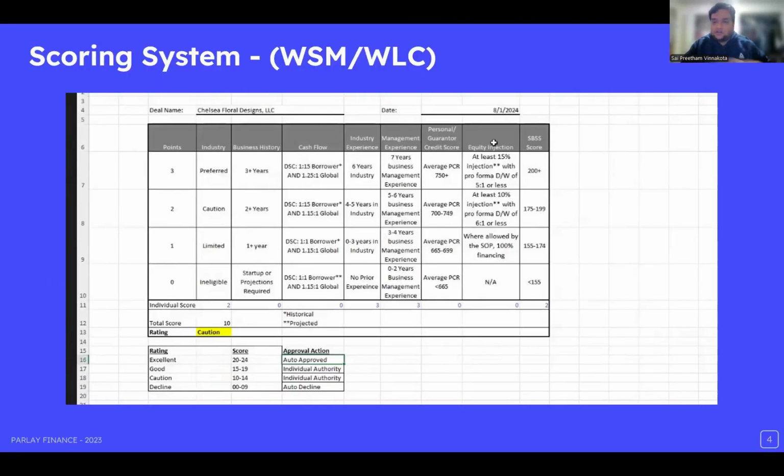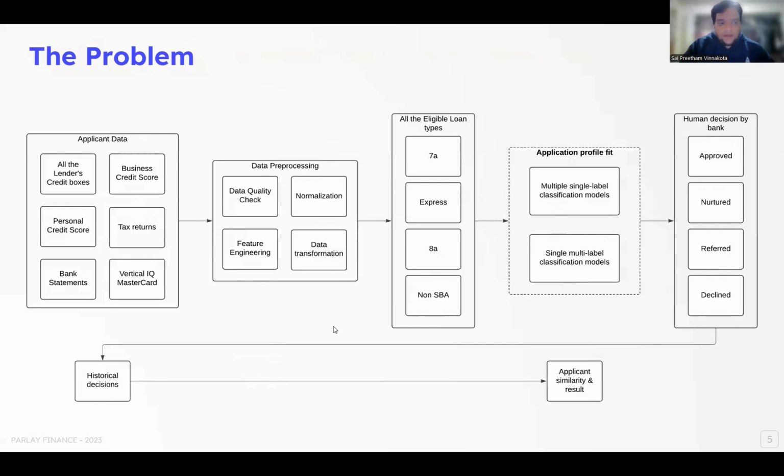So we are trying to automate this mechanism by using a machine learning model, which doesn't require this individual authority for deciding whether an applicant is fit or not. So this is the problem that they have. It's not a particular problem, it's like an equation, and it's a total architecture. And we are going to work on this. I mean, our team one from Parlay is going to work on this.